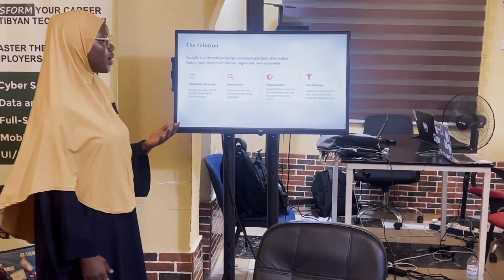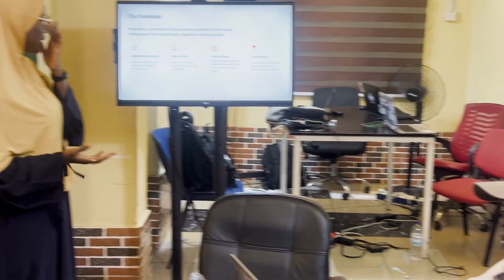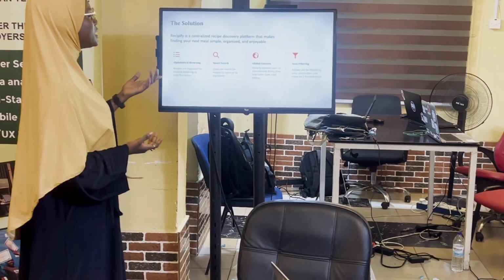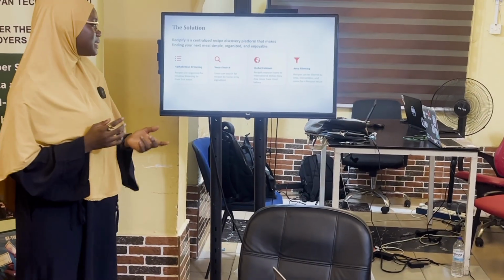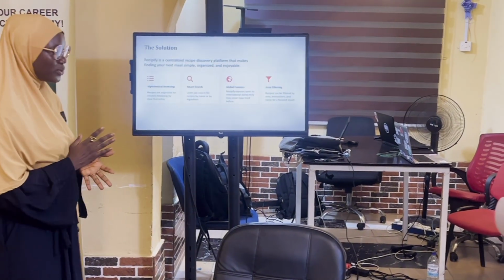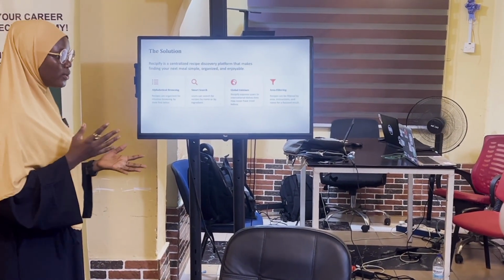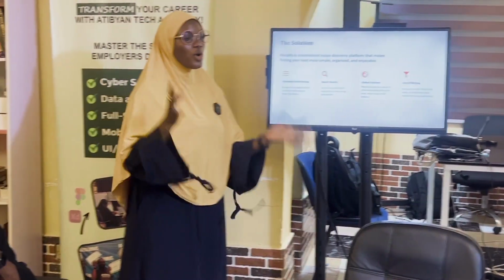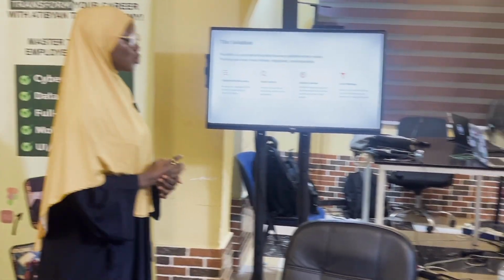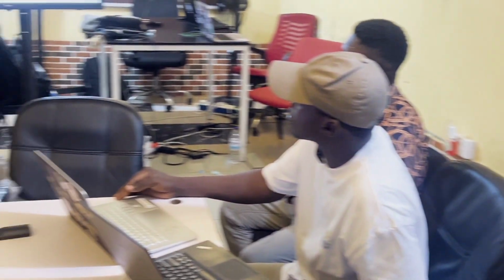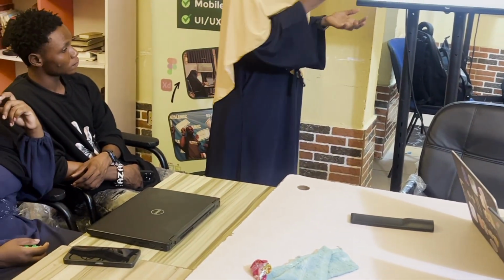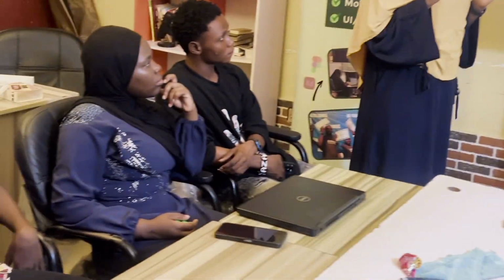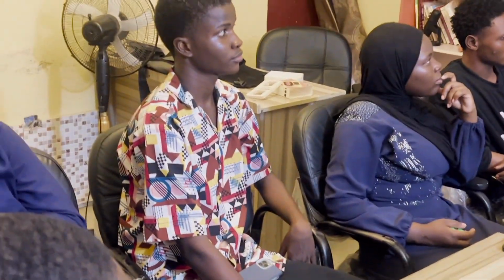So the solutions that we have come up with. As I mentioned, Recipify is a centralized recipe discovery platform that makes finding your next meal simple, organized, and enjoyable. You don't have to be faced with ads, you don't have to be faced with a bulk of things, and you don't have to make decisions. So one of the ways we simplify that is through alphabetical browsing. You can find recipes based on their first letters, and you can also find it based on any word that you can remember within the recipe.